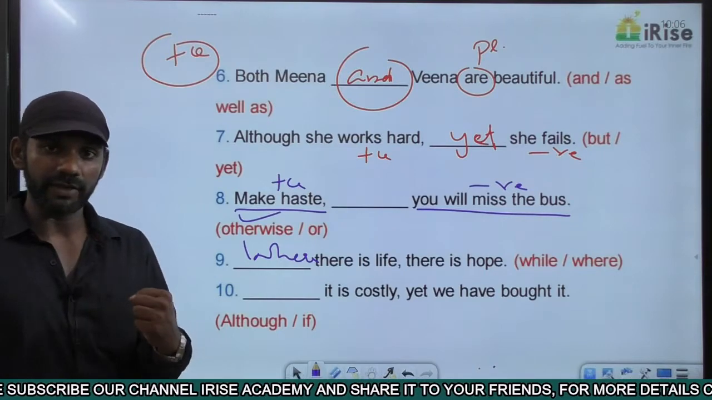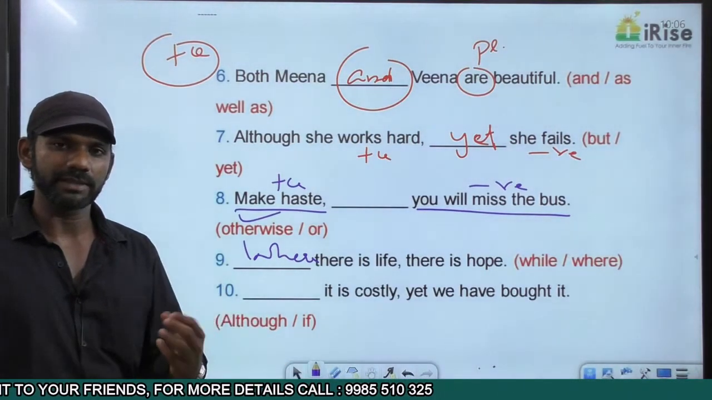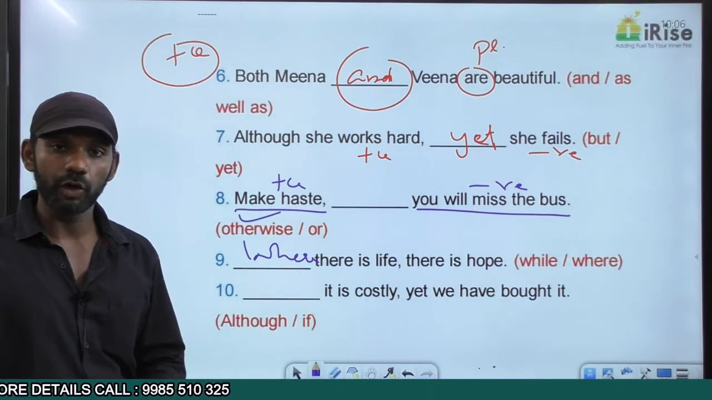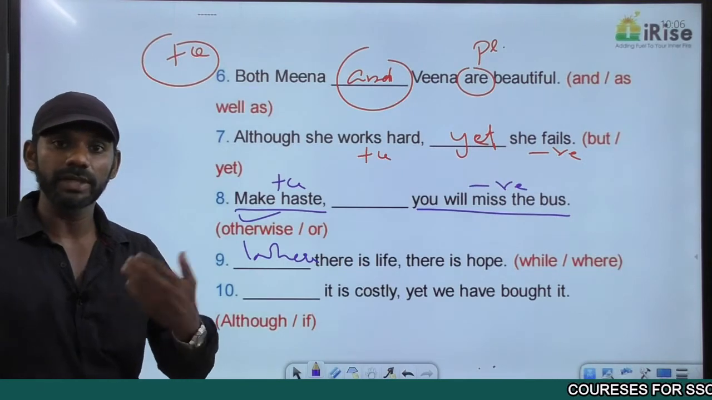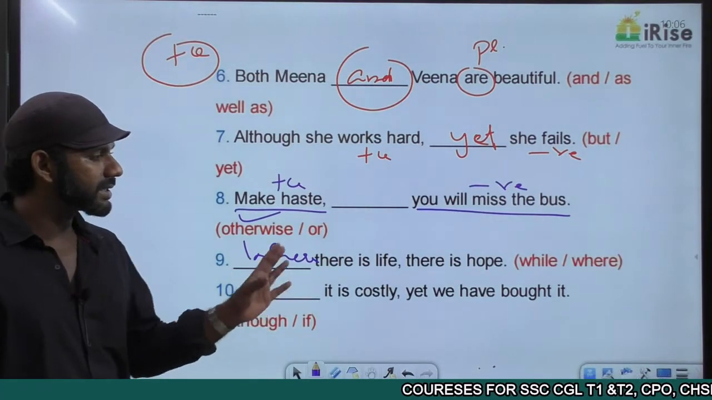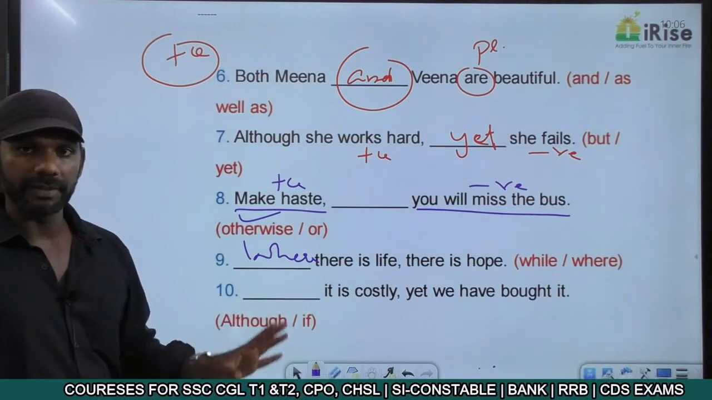So where there is life, energy, enthusiasm, there is hope. If I'm trying for something, trying to gain something, and I lose hope, I can never be successful. If I lose, I should take it as a first step towards success. That's the meaning of where there is life, there is hope. This is a proverb in fact.